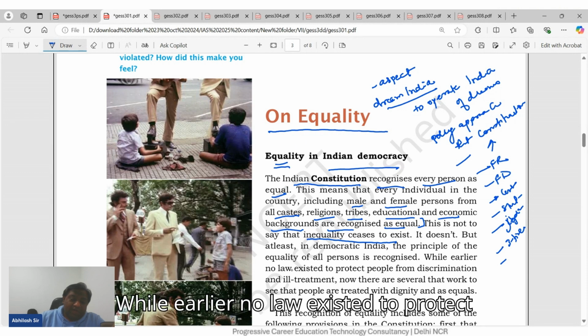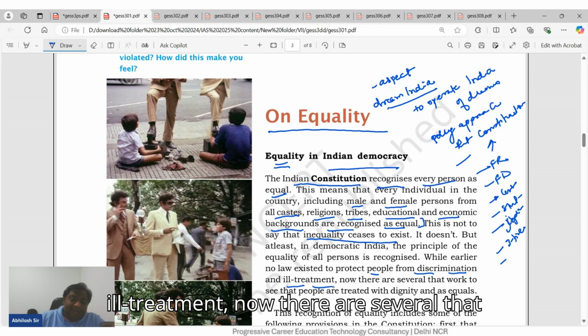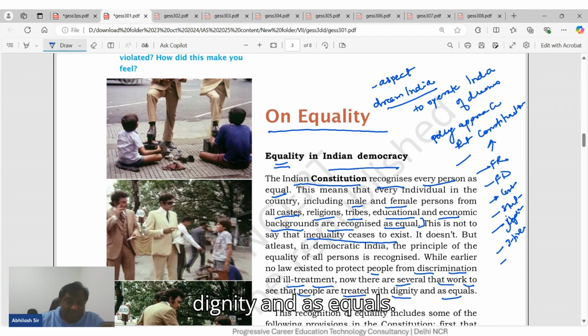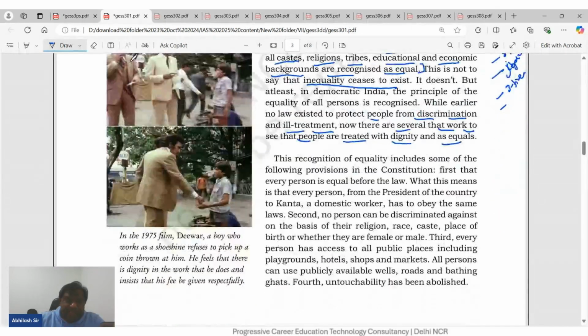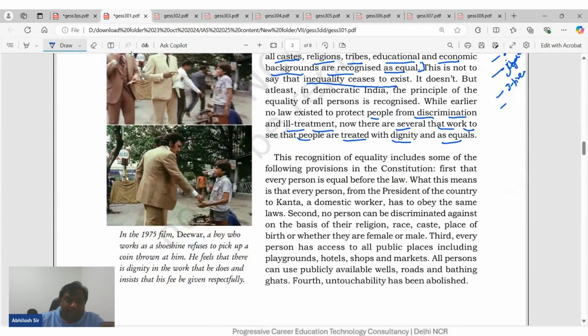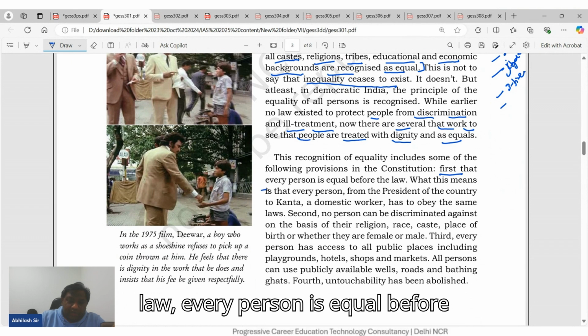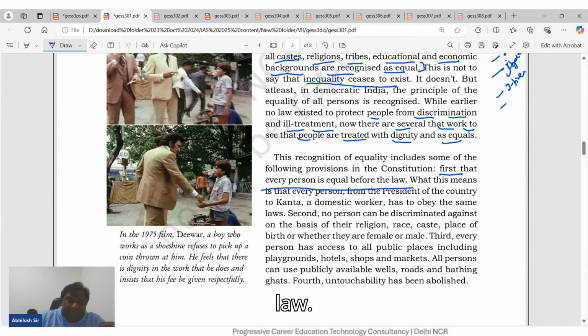While earlier no law existed to protect people from discrimination and ill treatment, now there are several that work to see that people are treated with dignity and as equals. Firstly, every person is equal before law.